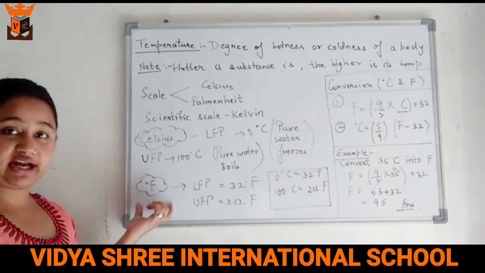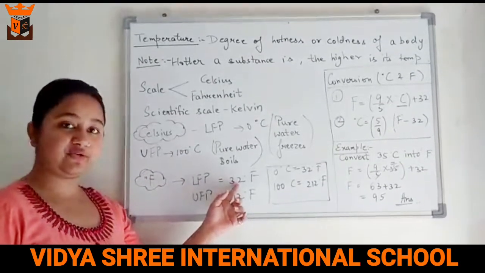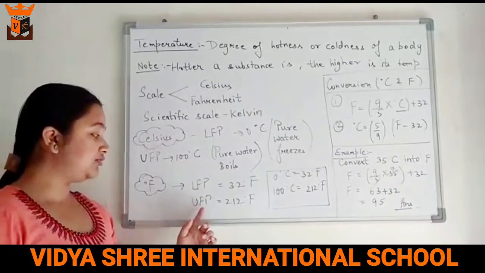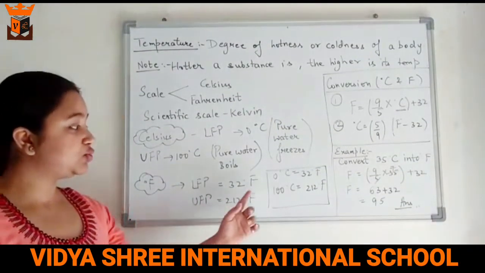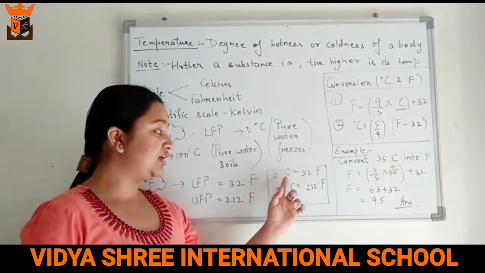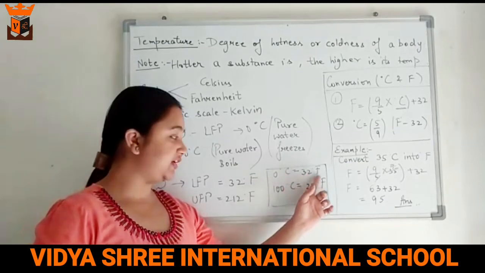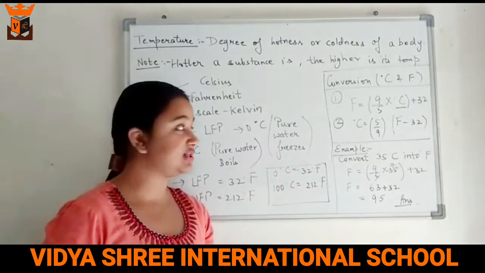Next is the Fahrenheit scale. The lower fixed point on the Fahrenheit scale is 32 degrees Fahrenheit, and the upper fixed point is 212 degrees Fahrenheit. So the relation between degrees Celsius and Fahrenheit is that 0 degrees Celsius is equal to 32 Fahrenheit and 100 degrees Celsius is equal to 212 Fahrenheit.